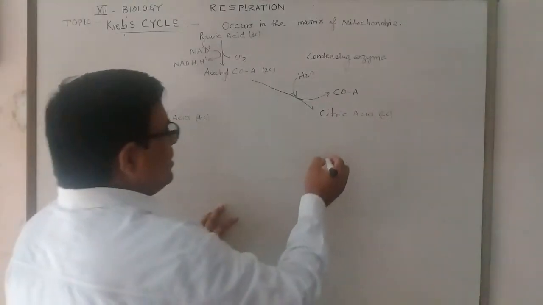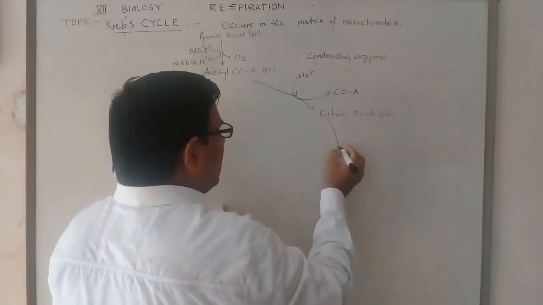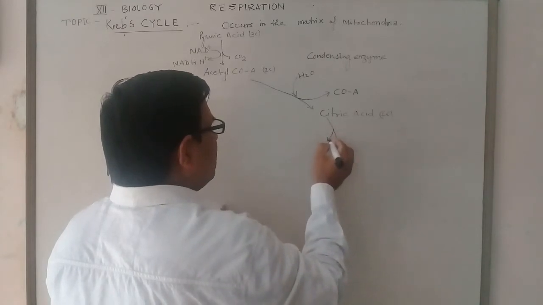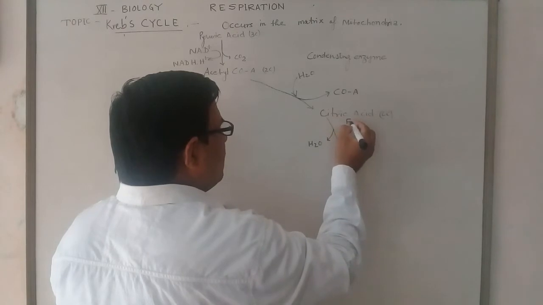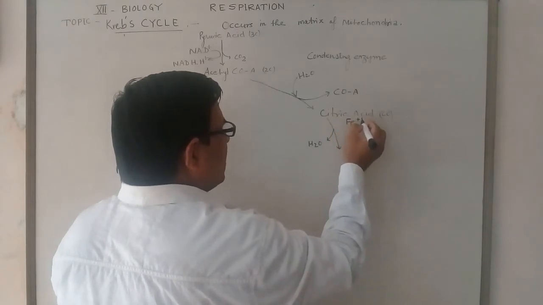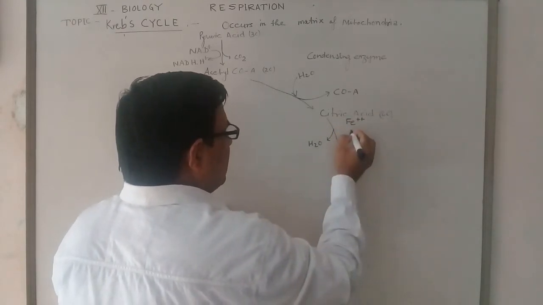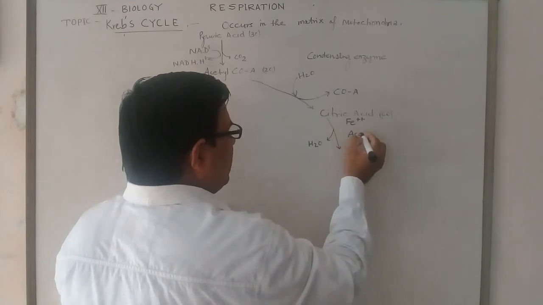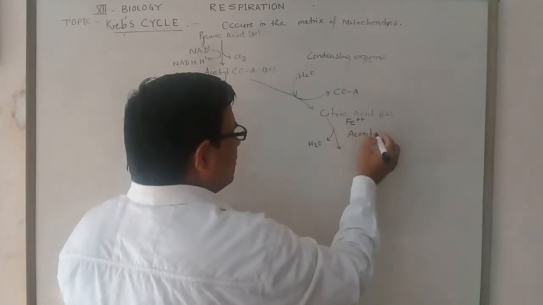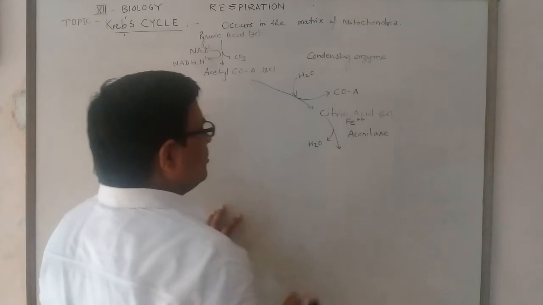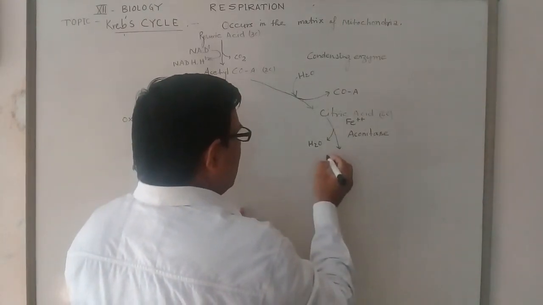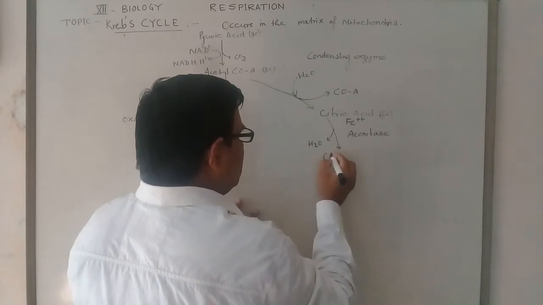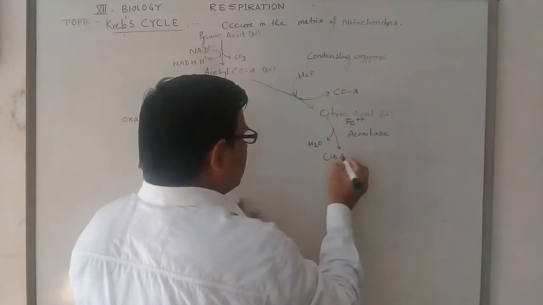Here, citric acid later on liberates a water molecule in the presence of ferrous ion and the enzyme aconitase. The change of the citric acid occurred in the form of cis-aconitic acid.